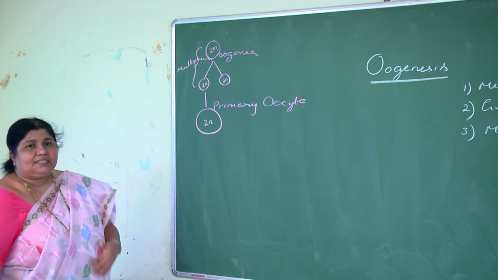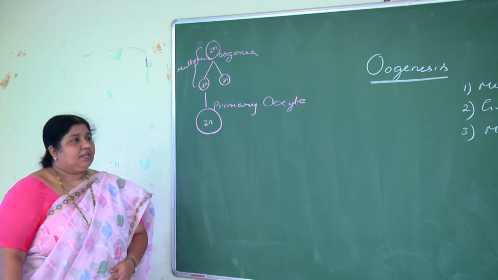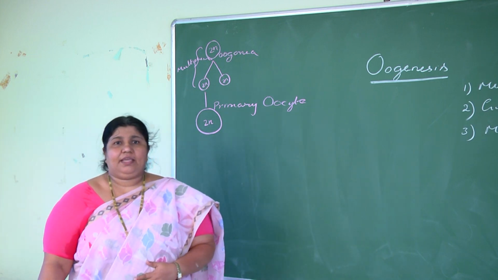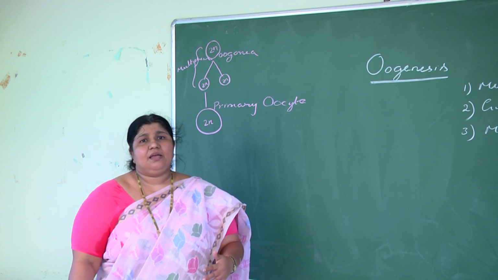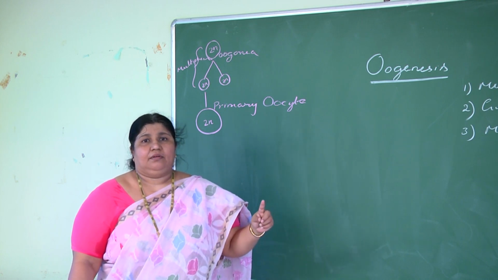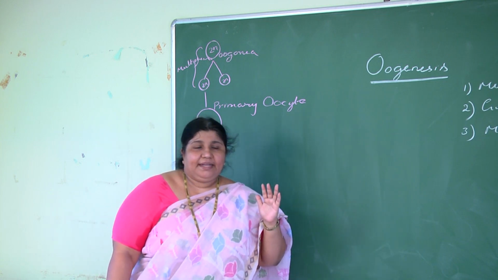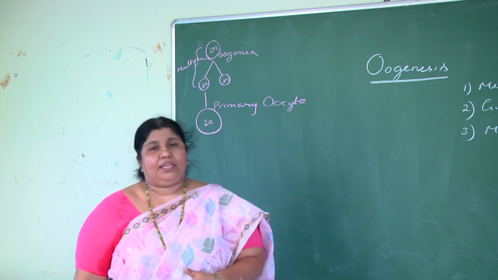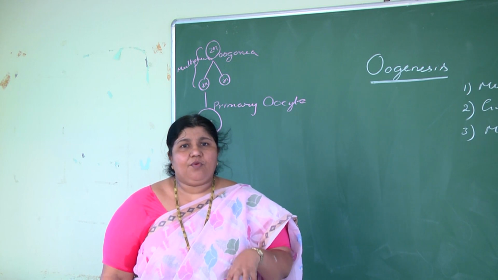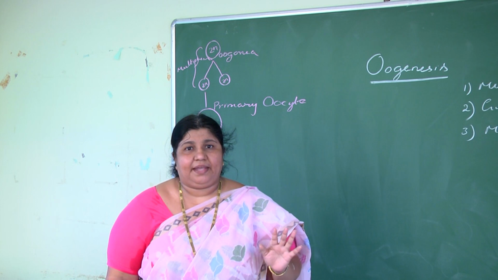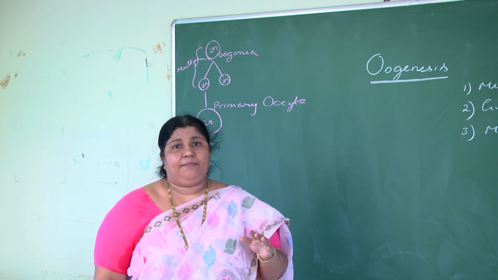Now the third phase is the maturation phase. The maturation phase also starts in the fetal ovary but halts at the diplotene stage of prophase 1. It starts in the fetal ovary, but it is not completed; it halts somewhere.